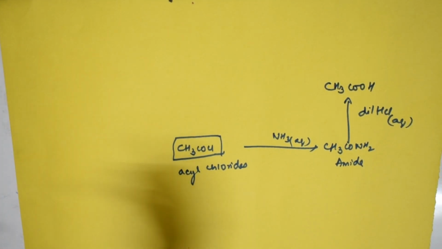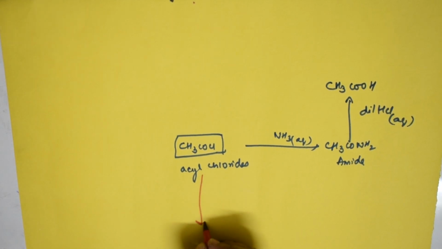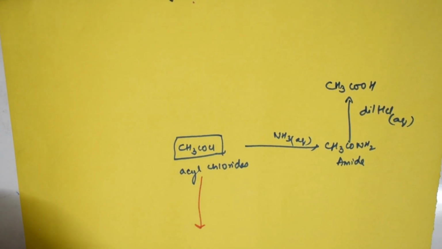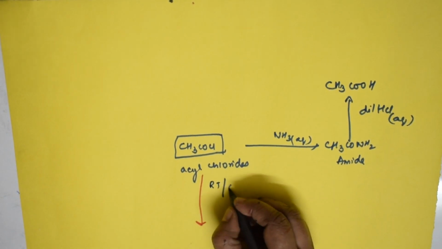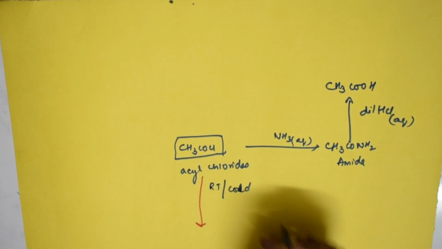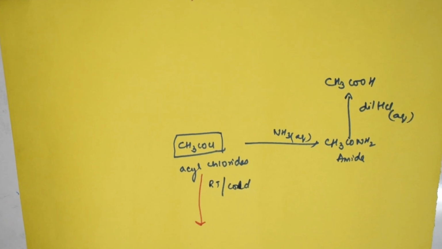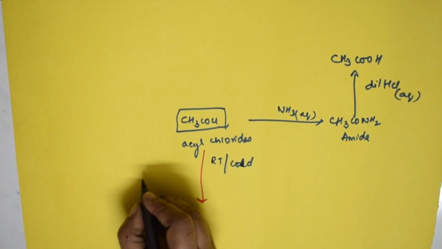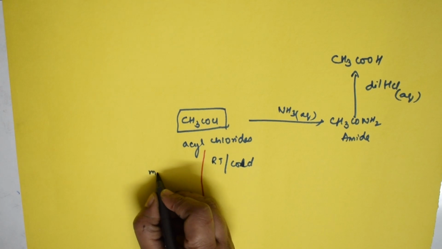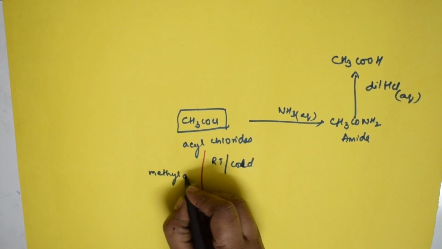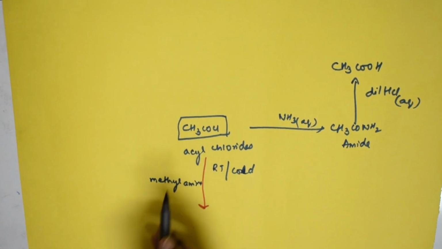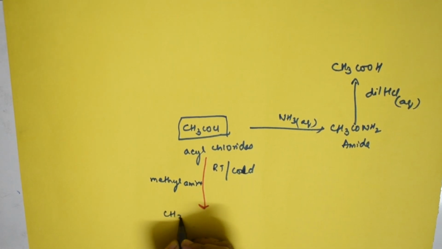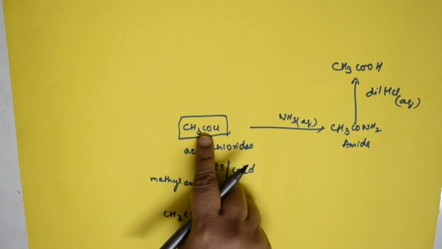Now, the same acyl chloride further, again at room temperature, and the condition should be cold, I'm going to introduce methylamine. Now see, same thing. You're going to write CH3CO, right?